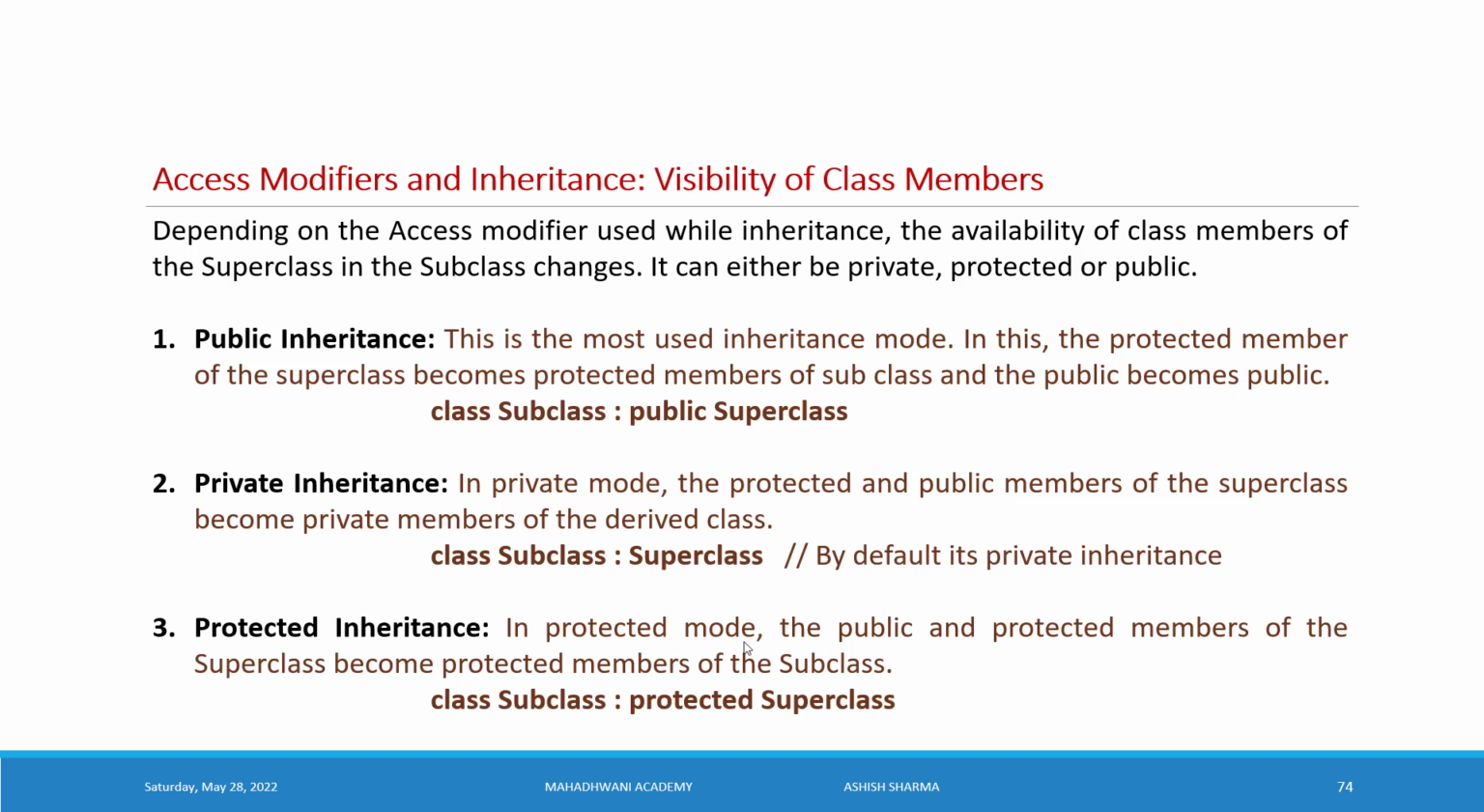Protected inheritance. In protected mode, the public and protected members of the superclass become protected in the subclass. So in protected inheritance, private stays private, and public also becomes protected. Protected members are only accessible inside the derived classes. So here the public and protected members of the superclass become protected.